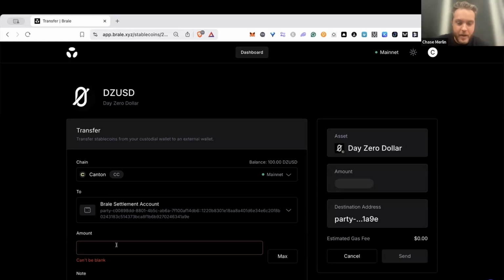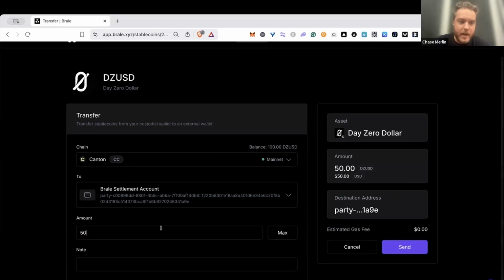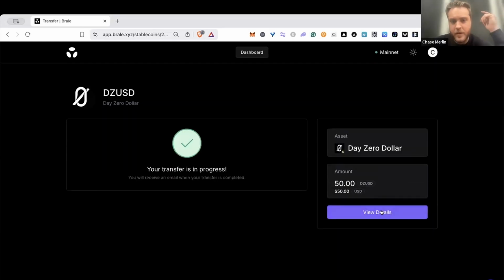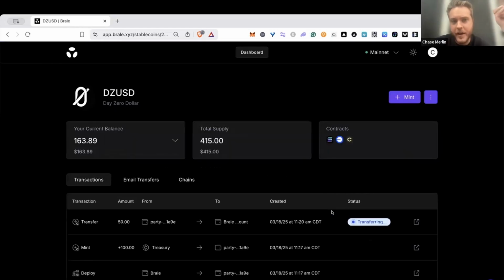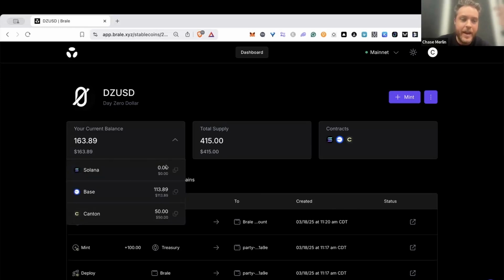As a simple example, we'll do a private transfer. This is a party ID from another Brale user, the settlement account here. We'll do a simple private settlement. So that's kicked off. Under the hood, we're sending a transfer offer to the other party ID, and since this is another account at Brale, we can automatically accept that. We can see that completed within a few seconds. We still see the supply out there, but the balance has been deducted from our wallet.